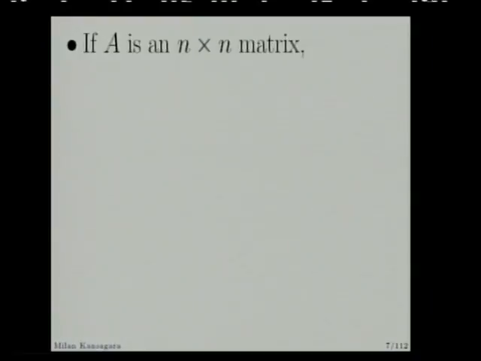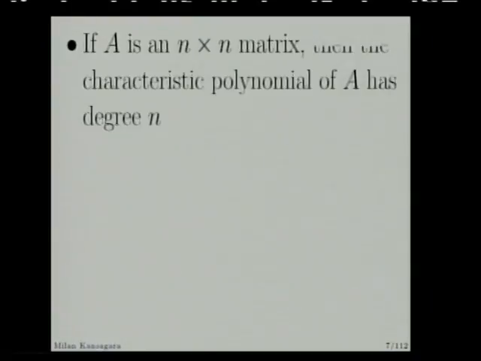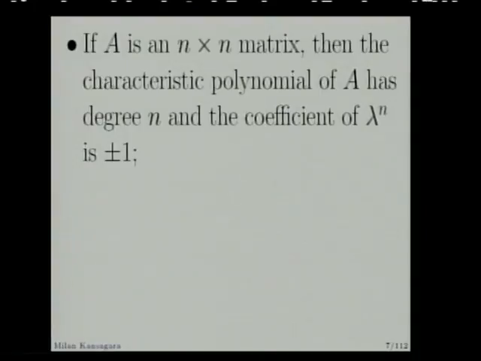Now if A is an n cross n matrix, then the characteristic polynomial of A has degree n, and the coefficient of lambda^n will be plus or minus 1. It may be some other constant, but we can make it plus or minus 1 by dividing that polynomial by that constant.